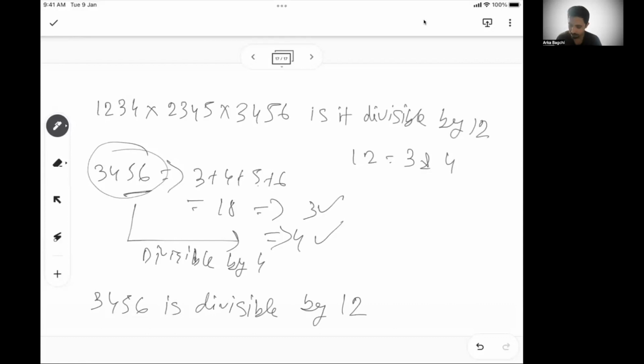If you have multiplication of 3 numbers, and one of them is divisible by 12, then the whole multiplication will be divisible by 12. Okay. Now let's tweak this problem a little. And let's say you have 1234 2345 3345. Is this divisible by 12?